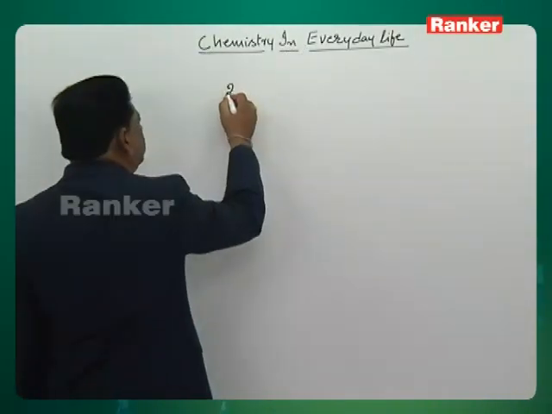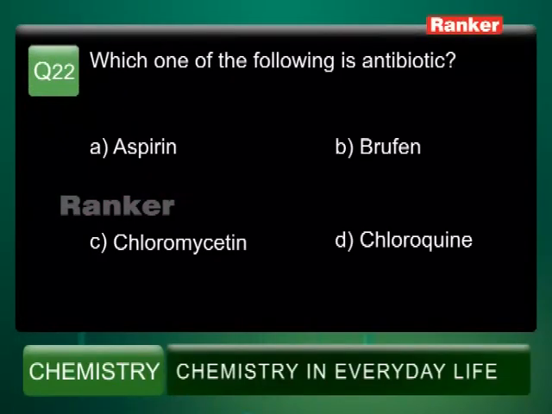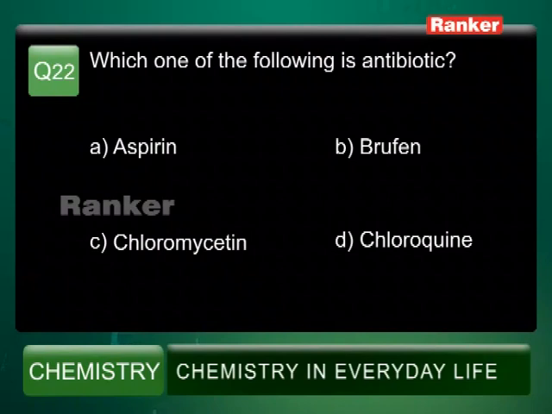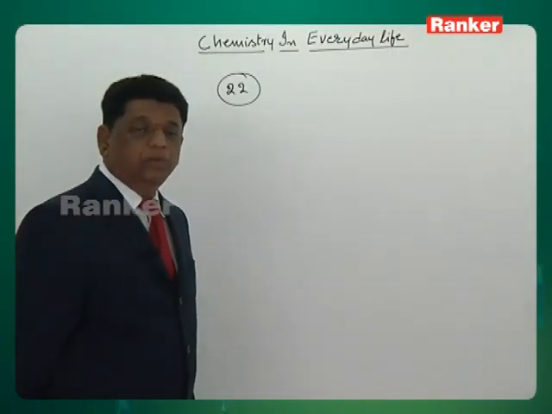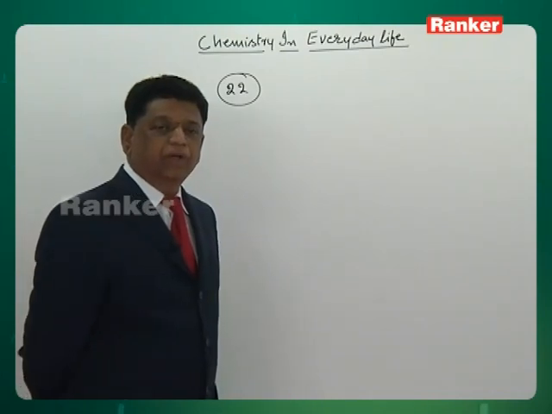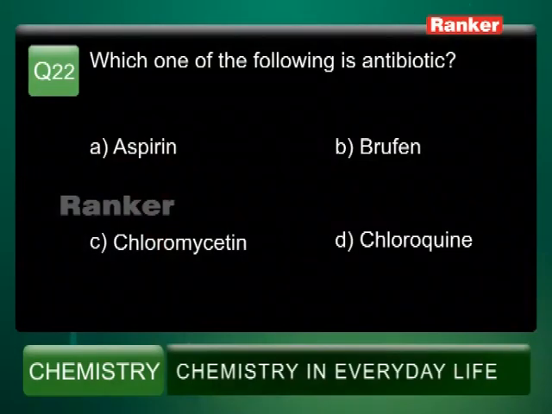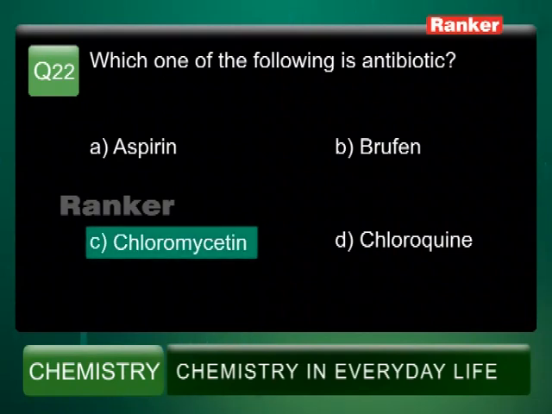Let us see question number 22. Which one of the following is antibiotic? Antibiotic means against the microorganisms. So aspirin is actually an analgesic. Brufen is also an analgesic. Chloromycetin is an antibiotic. Actually it is bacteriostatic, that means growth of the bacteria will be inhibited by chloramphenicol or chloromycetin. And option D is chloroquine. Chloroquine is an anti-malarial drug. So specifically, option C is exactly the right answer.